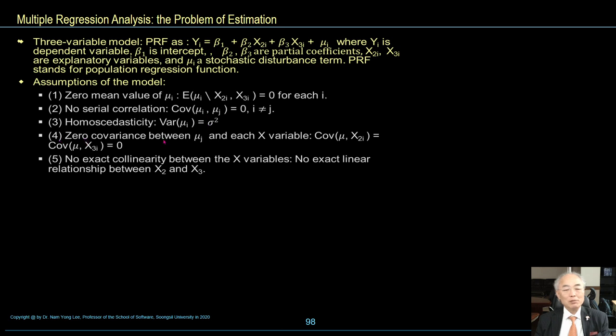Fourth, zero covariance between ui and each x variable, so covariance of ui and x2i is equal to covariance of ui and x3i is equal to 0. Fifth, no exact collinearity between x variables, no exact linear relationship between independent variables x2 and x3. These are the assumptions of multiple regression analysis.